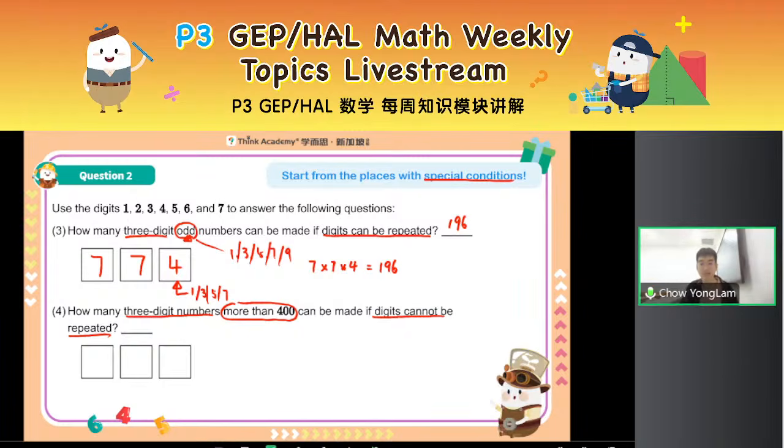Okay? So if it's more than 400, which place should I start from? Ones, tens, or hundreds? Which place? More than 400. Do you think the ones place is powerful enough to make it more than 400? No, we have to check the hundreds place this time, right? The hundreds place has a special condition. Can anyone tell me how many ways, or rather how many digits, I can choose for the hundreds place?